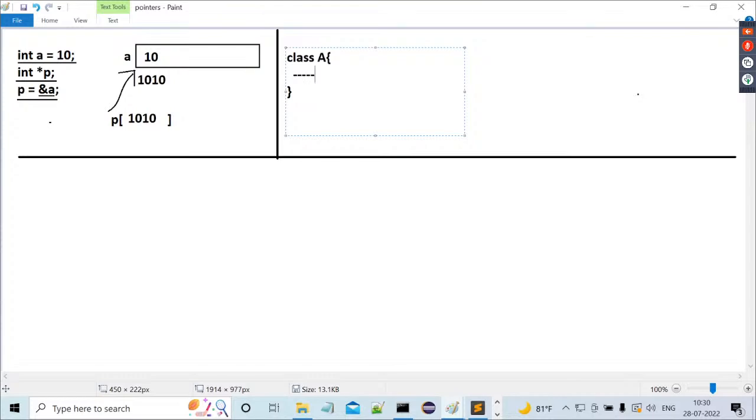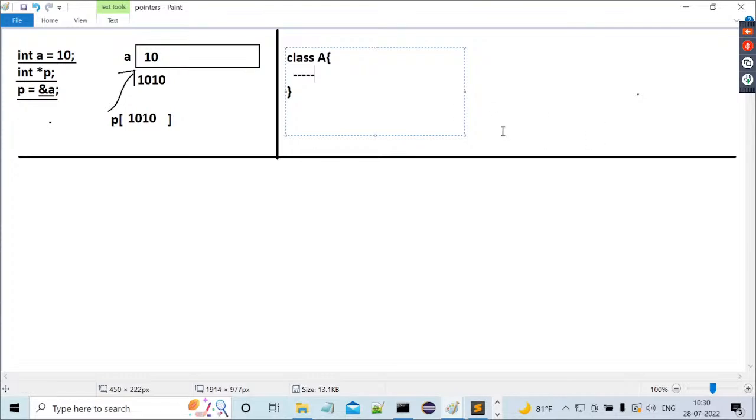In Java, the main theme of programming is: first, we have to write classes. To access the members of this class, we have to create an object. Without creating an object, we can't do anything in Java. When we write a class, definitely we have to create an object. An object is not anything else, it's a memory block only.